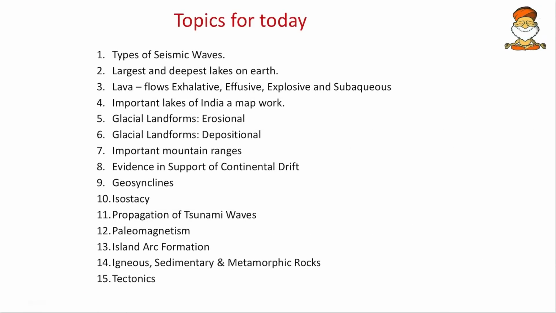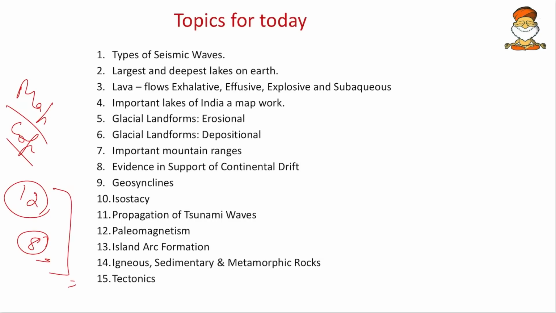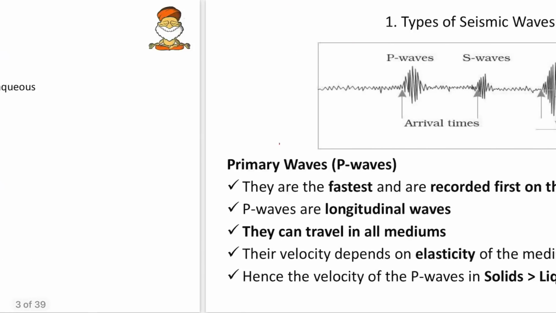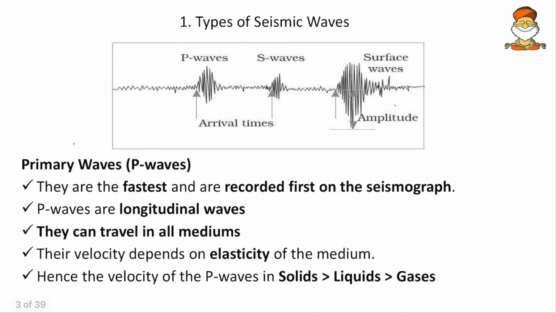Friends, geography means first comes the map work and second comes the concepts. If we are thorough with these two, then obviously out of, say, 12 geography questions, some 8 we can attempt. So do as much as possible of these things, and facts anyway will be facts. If you know them, they will be easy. If you don't know, they will be difficult. So here are some of the concepts and map works that are associated here, and we take up the first one, that is the type of seismic waves.